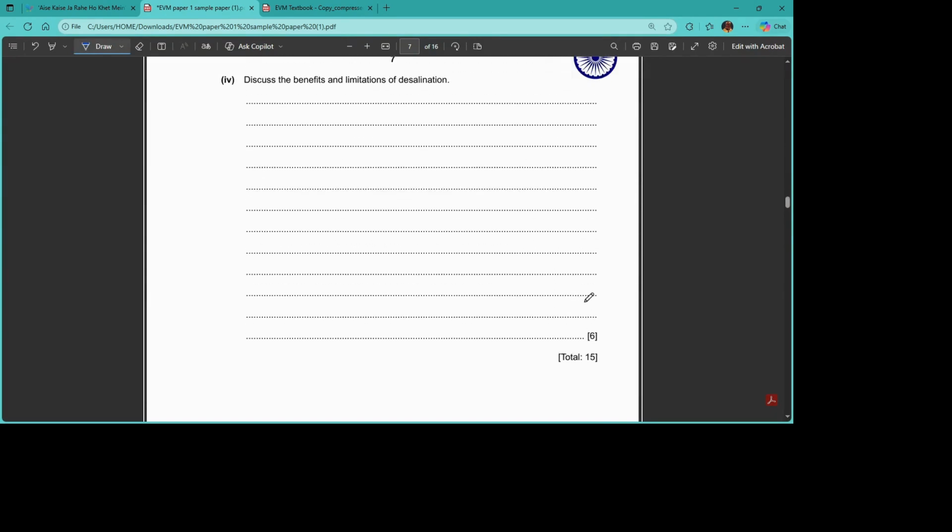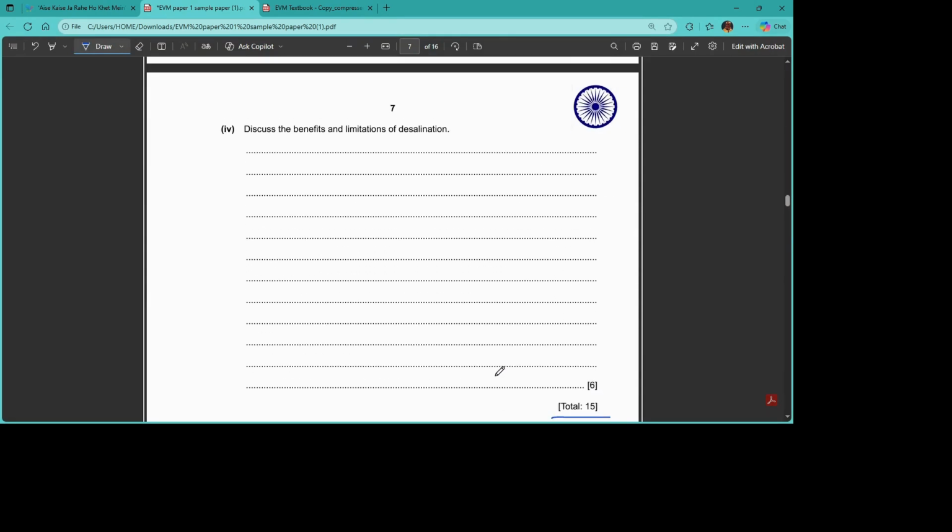Let's move to the final question where we can see chapter number 4 and 5 together. It is 15 marks, right? So discuss the benefit and limitation of desalination. So moving to the next question, 6 marks. They are asking you the benefits and limitations. So why don't we give 3 benefits and 3 limitations of desalinated water? So please check out first this one. What would be the keywords first?